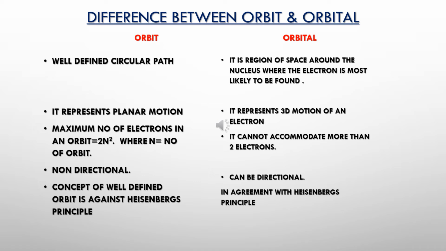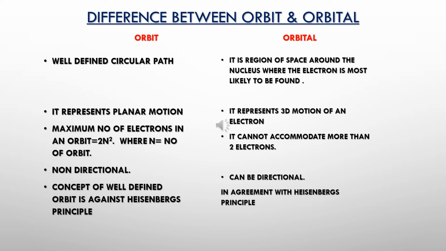Whereas, according to Heisenberg's uncertainty principle, we cannot locate a particular position or the velocity of an electron at a given time. So we talk about probability, and hence the term orbital. It is the probability of finding the electron in a particular region.